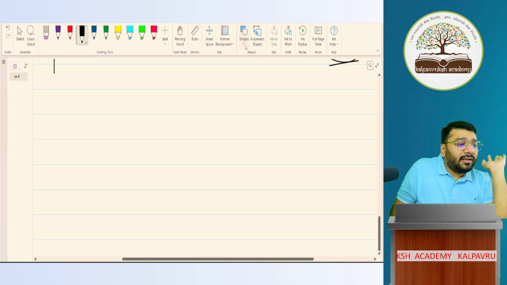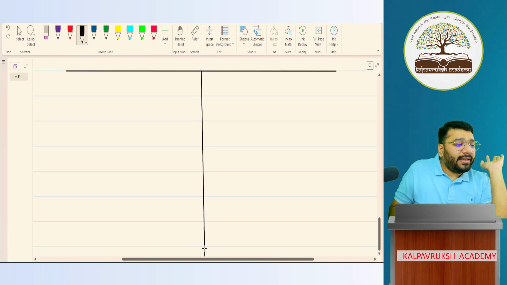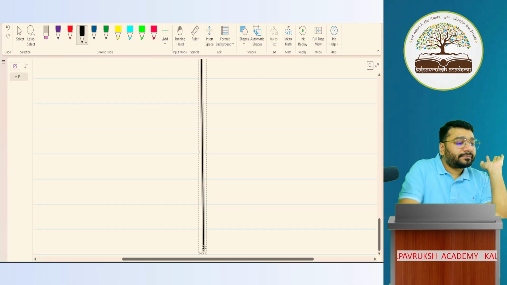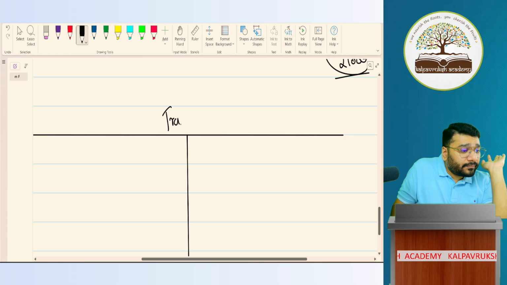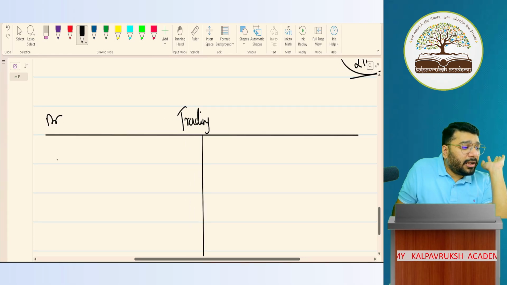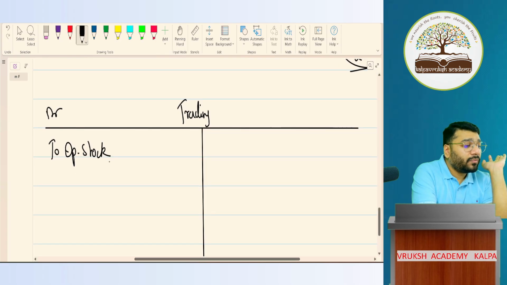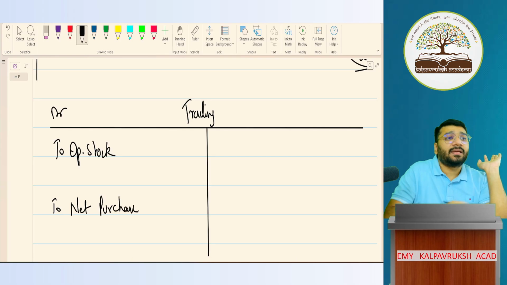Now tell me people, all of you in 11th standard learned how to prepare the trading account. Can you please tell me what is the format of the trading account? Tell me what will all come in trading account. Okay, one by one. Debit side. This is debit side. What will come? To opening stock. Very good. Then can I write to net purchases? Net purchases means what? Purchase minus purchase return.